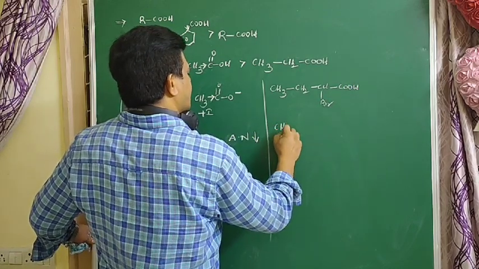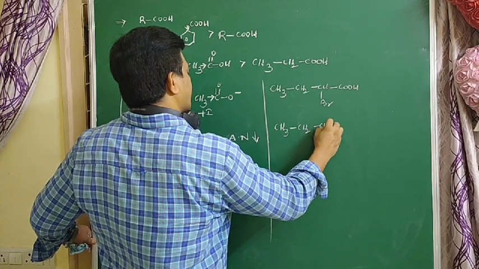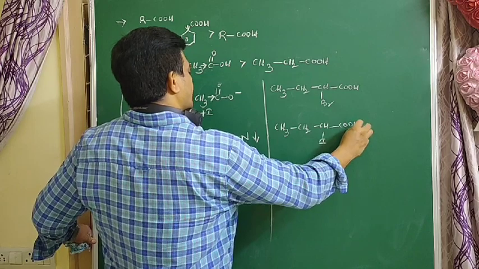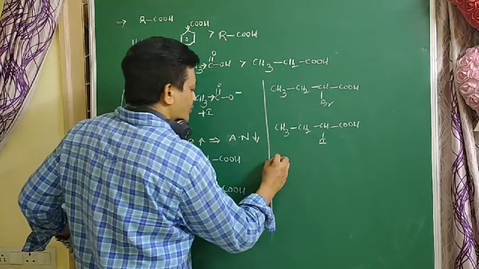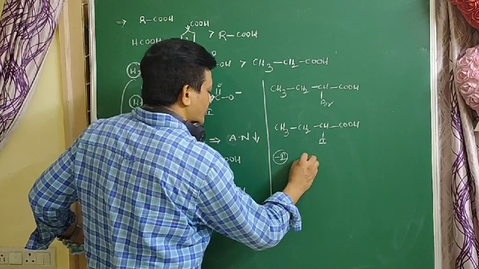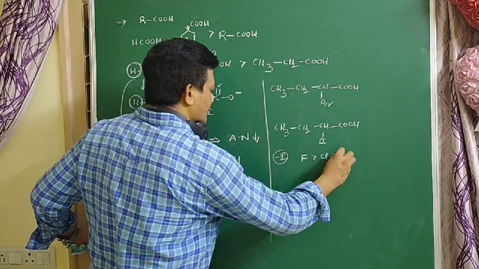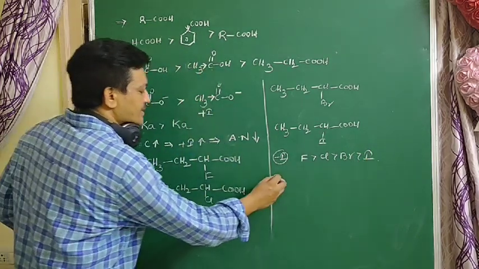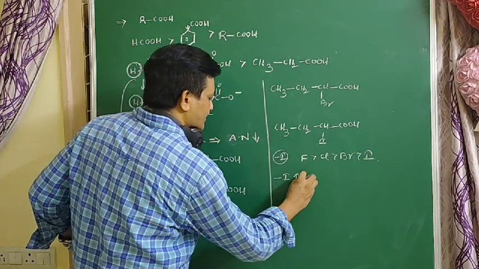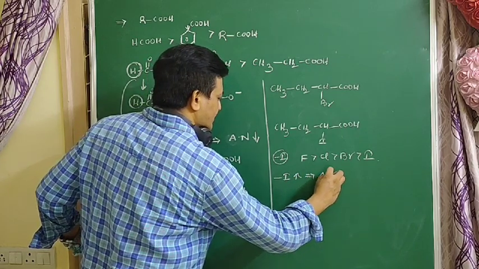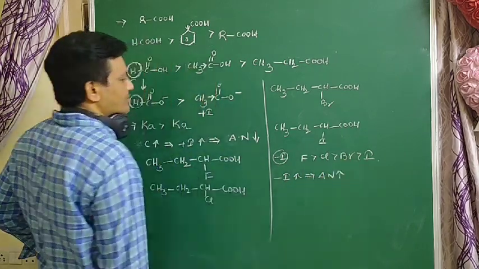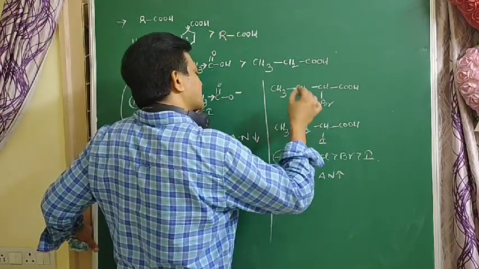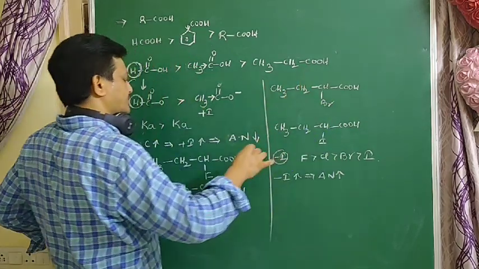Next CH3, CH2, CHI, COOH. So here, the negative effect: F is more minus I than chlorine, chlorine is more minus I than iodine. As minus I nature increases, acidic nature increases. Why? Because a carbanion or anion's stability is increased by negative groups.